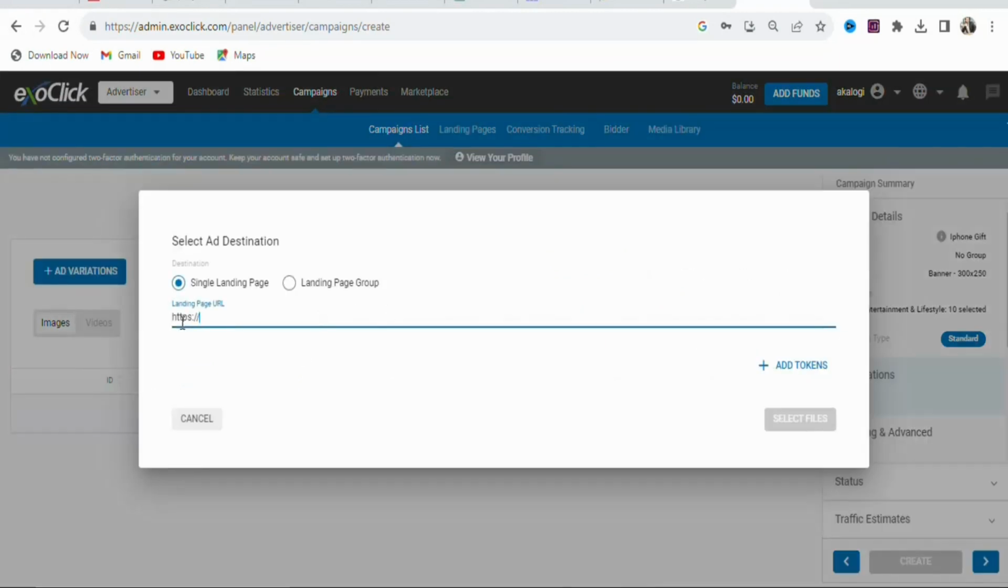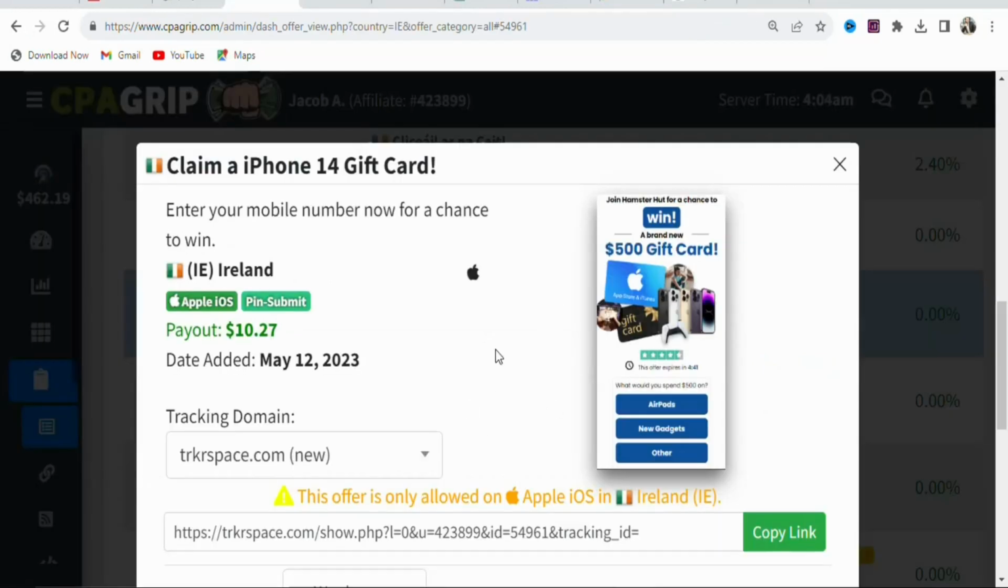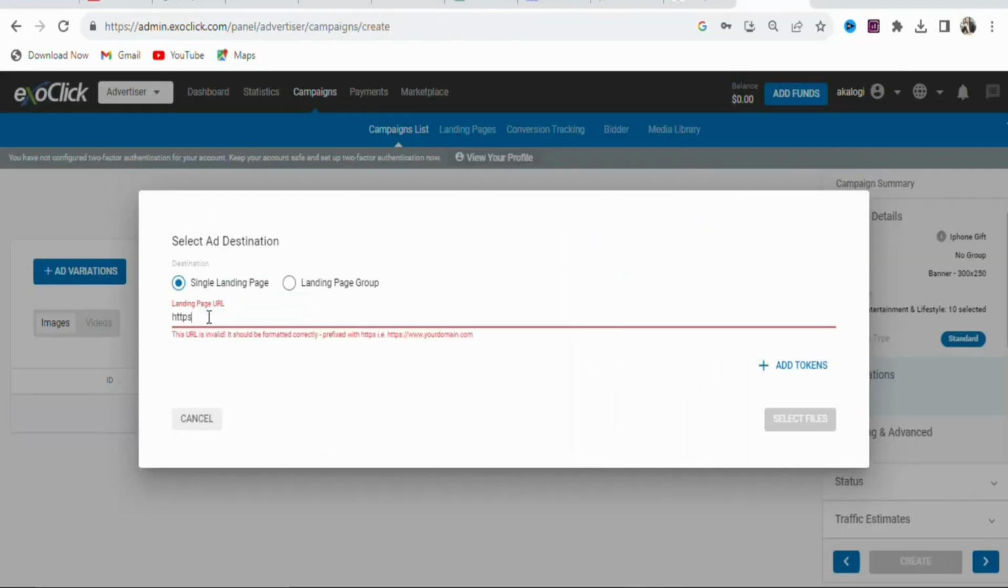Once you click on add variations, you are going to copy and paste your affiliate link right here. So now what you have to do is that you have to come back on CPA grip. Once you come back on CPA grip, you are going to click right here copy link so that you can copy your affiliate link. Once you copy your affiliate link, you're going to delete this. Just delete everything. Once you delete it, paste your affiliate link right here. As you can see, that has been done.